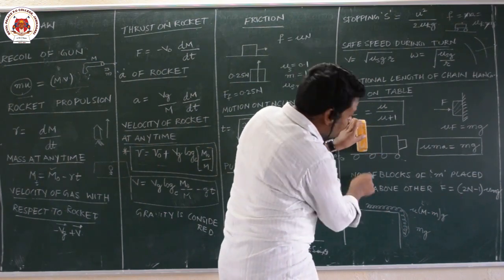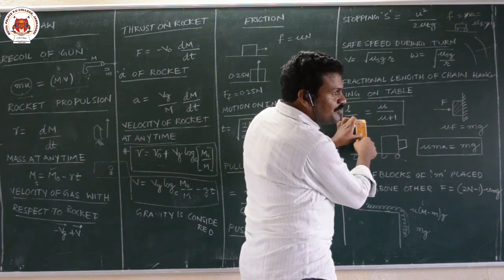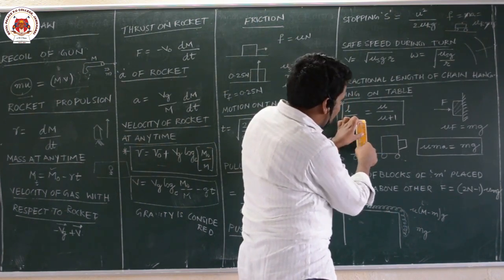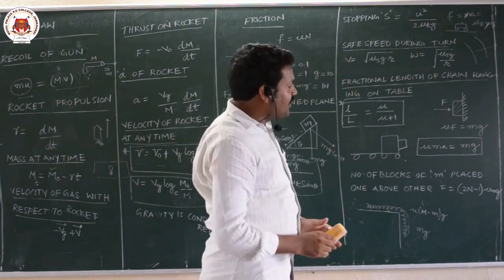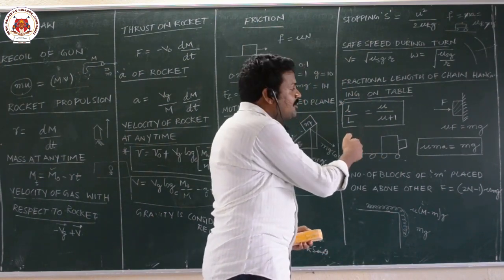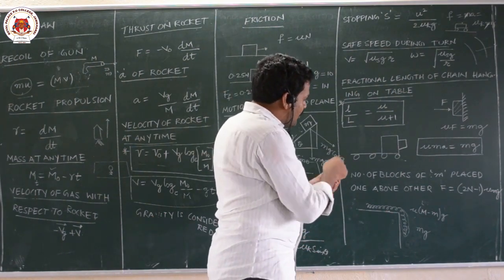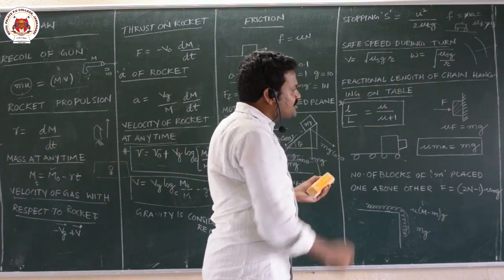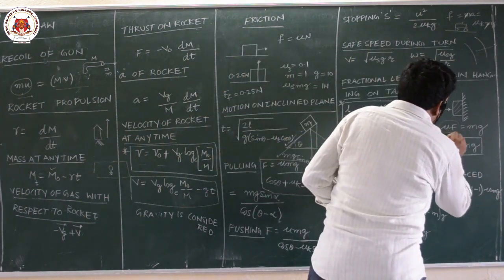Mg will be acting down. When I am pressing, I am creating some frictional force, static frictional force. So if I stop pressing, this block will fall down. So when we are pressing, we are creating frictional force between this block and this board, and in this case normal reaction will be the applied force.